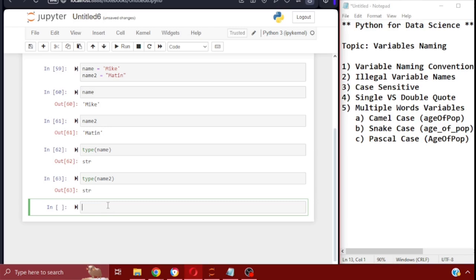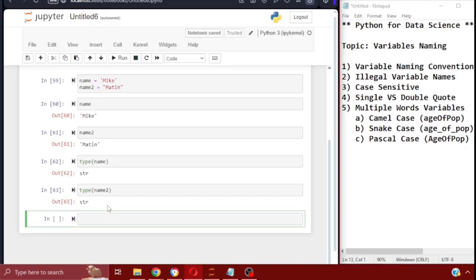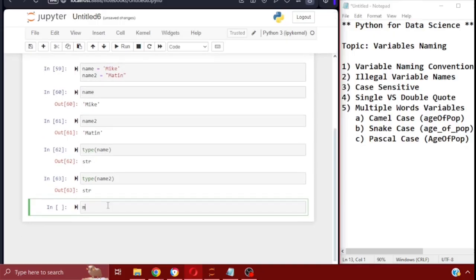The first one is camel case. Camel case is pretty much when the first letter is lowercase and everything else starts with a capital letter. So, for example, if you want to say my age, the m will be lowercase, and then the beginning of everything else will be capital.